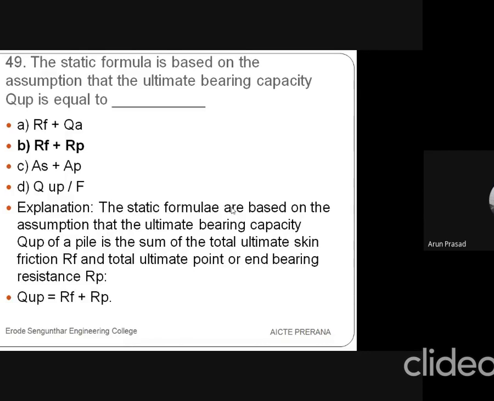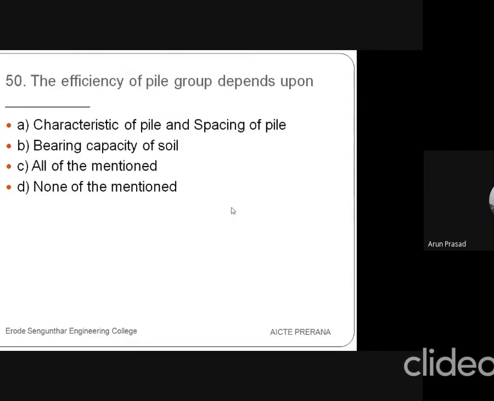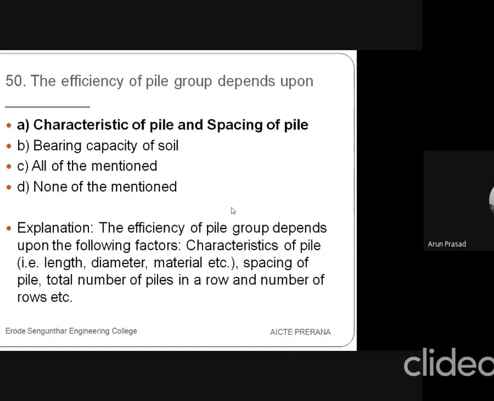The last question is, the efficiency of the pile group depends upon dash. First option is characteristics of the pile and spacing of pile. Second one is bearing capacity of the soil. Third is all. Fourth one is none. So the answer is it depends upon the pile characteristics and the spacing of the pile. Pile characteristics means we have to consider length, diameter, and material, so what type of material we are using.